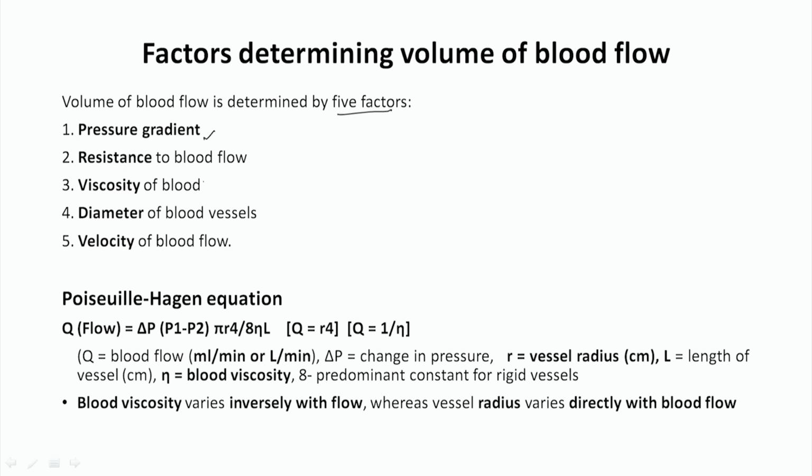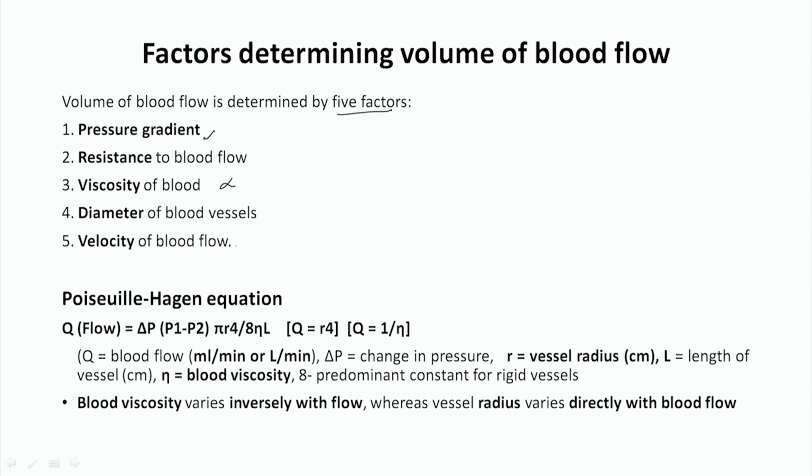Then the viscosity of blood, which is also inversely proportional, because if viscosity is high, the blood flow will be less. If viscosity is less, then blood flow will be high. So this is also inversely proportional to the blood flow. Then the diameter of blood vessels: if the vessel diameter is more, the blood flow will be more. If the vessel diameter is less, the blood flow will be less. Then finally, the velocity of blood flow.